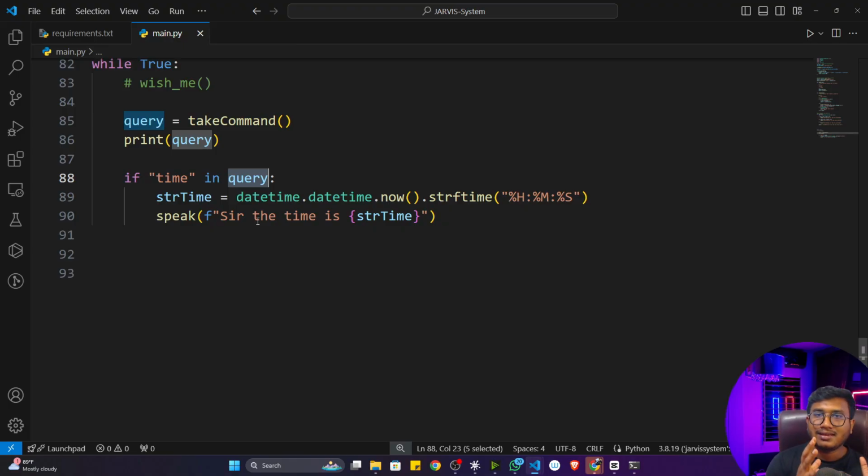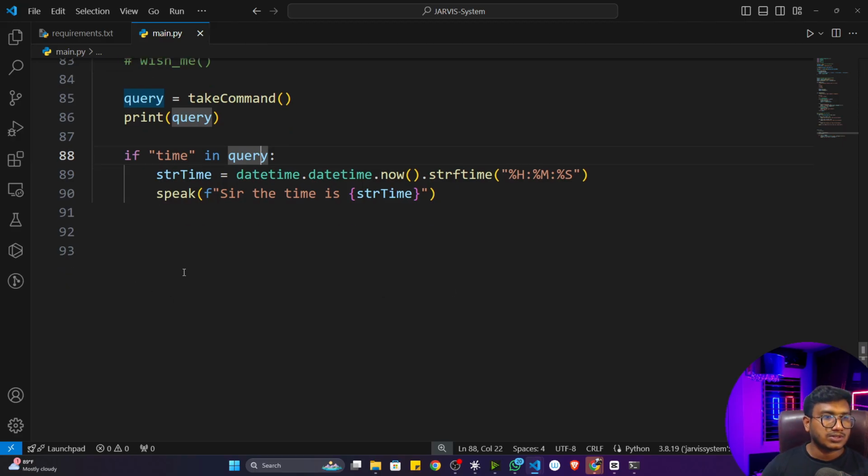It's not an AI handler I'm implementing. AI would recognize your entire voice and, based on that, give you the response. But here I'm just writing a condition: if time is there, then it will give you the time. Similarly, you can also use some other conditions.